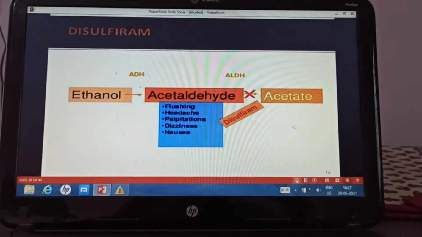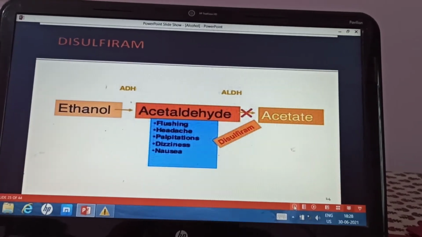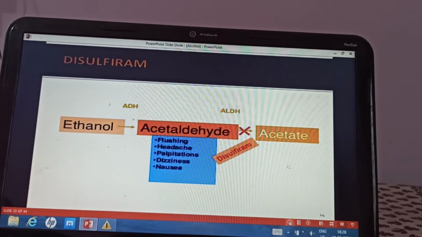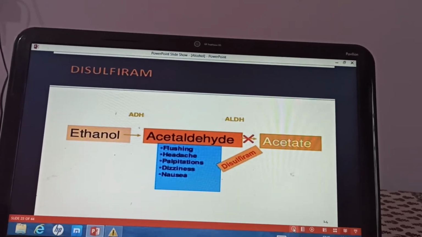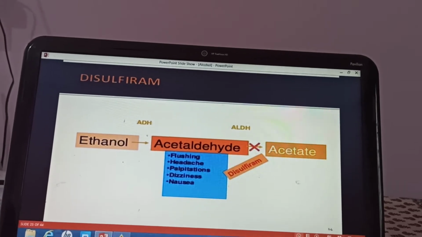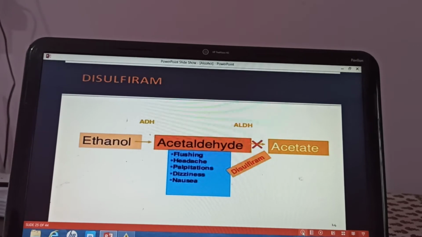They have disulfiram-like action and produce a similar reaction if the patient takes alcohol. So the doctor should warn the patient not to take alcohol when they are on the above-mentioned drugs, that is metronidazole, griseofulvin and cefoperazone.